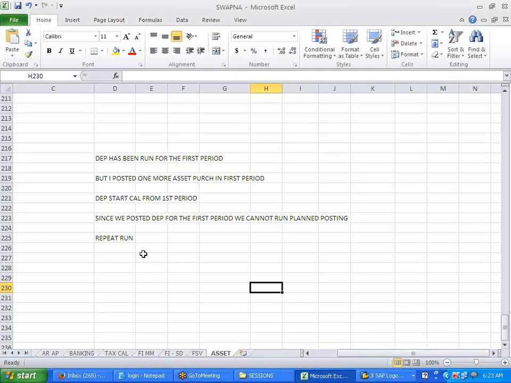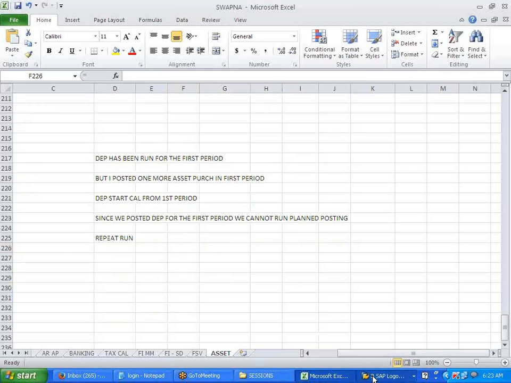For any particular asset, you go to the master data, you change the depreciation area, the depreciation key, maybe from SLM to WDV or whatever, the useful life, and then you can do a repeat run for that. Okay, so what will happen? Again it will run and recalculate the depreciation. And it is only during the depreciation run that it posts to the GL.